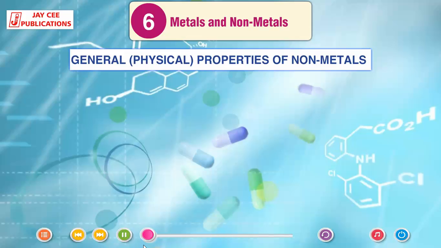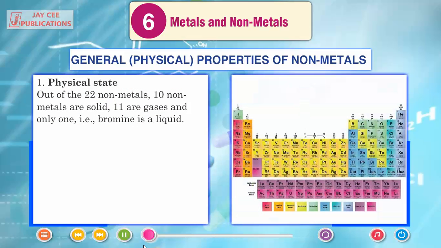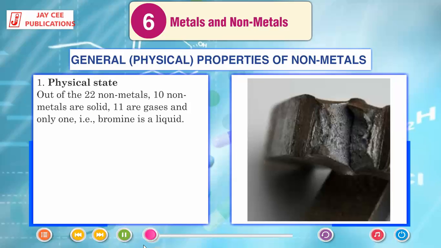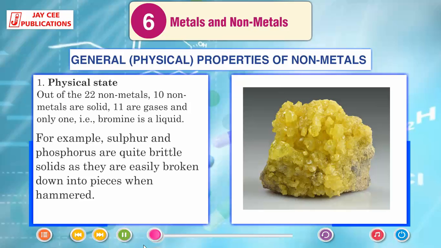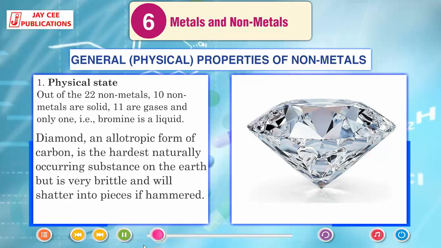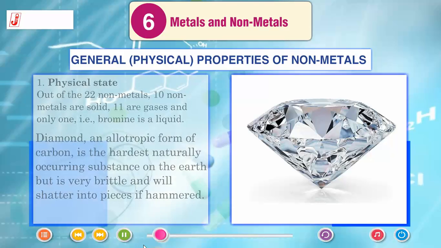General physical properties of non-metals. Physical state. Out of the 22 non-metals, 10 non-metals are solids, 11 are gases, and only one, that is bromine, is a liquid. Brittleness. Solid non-metals are brittle, that is, they break down or crack easily when hammered. For example, sulfur and phosphorus are quite brittle solids as they are easily broken down into pieces when hammered. Diamond, an allotropic form of carbon, is the hardest naturally occurring substance on the earth but is very brittle and will shatter into pieces if hammered.